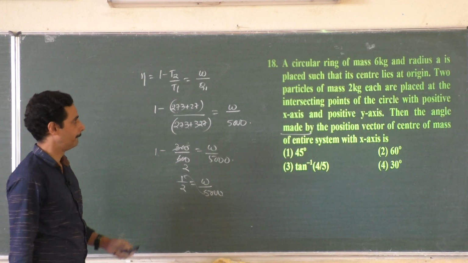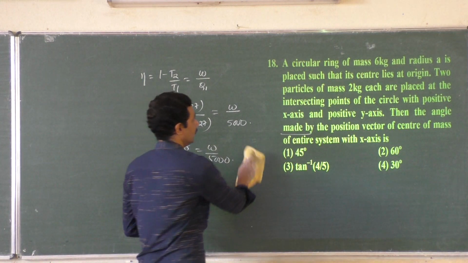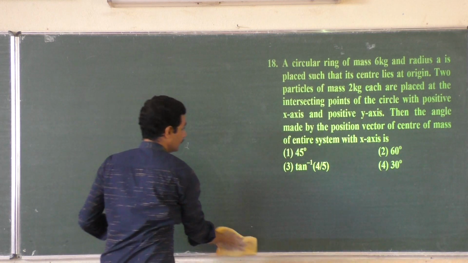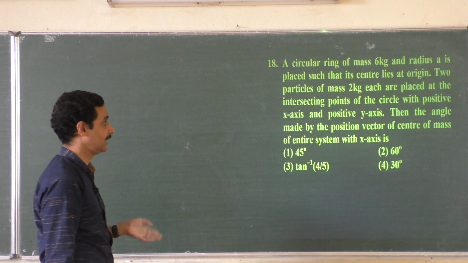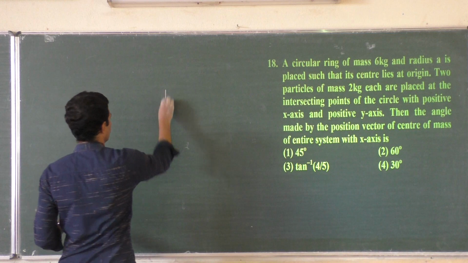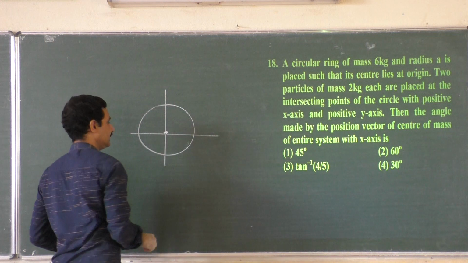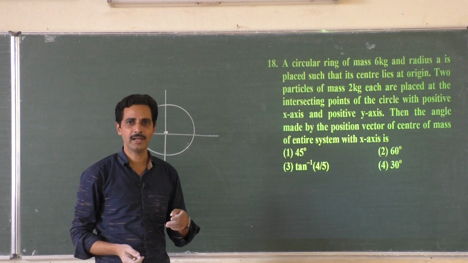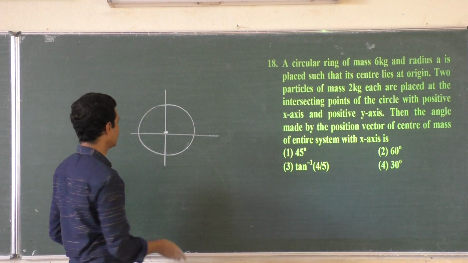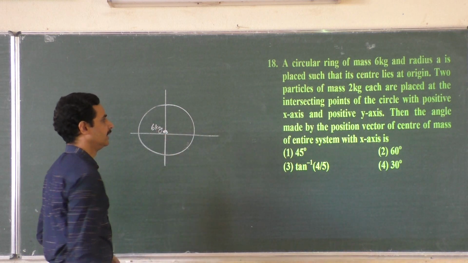18th one. A circular ring of mass 6 kg and radius A is placed such that its center lies at origin. That means in a uniform ring, the total mass is concentrated at the center of the ring. Its center of mass is the center itself. So I can write 6 kg here. Instead of writing 6 kg throughout the ring, I can write it at the center of the ring.